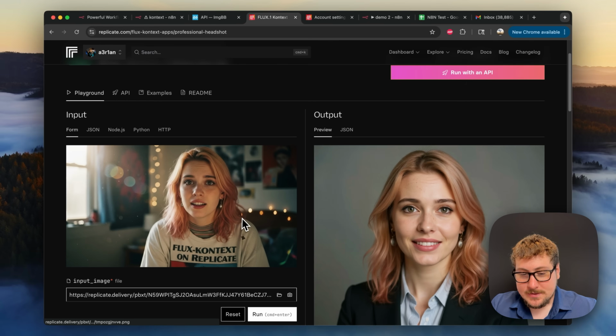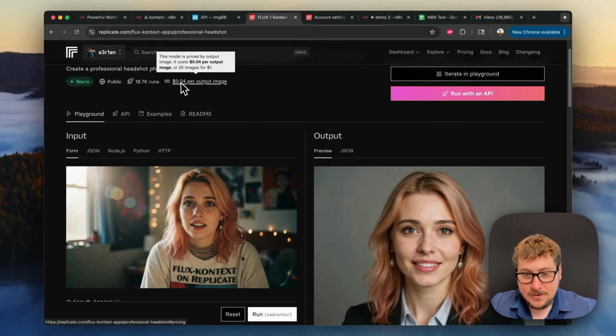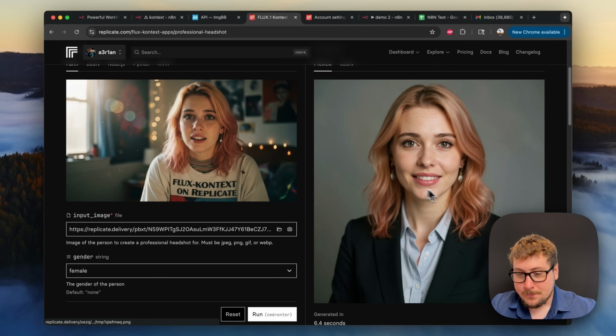But one thing you'll notice is it only makes sense if you upload an image of yourself. So we're going to be handling an image through the N8N form. And as you can see, it only costs 4 cents. This is a demo output. It looks extremely good for something like LinkedIn.